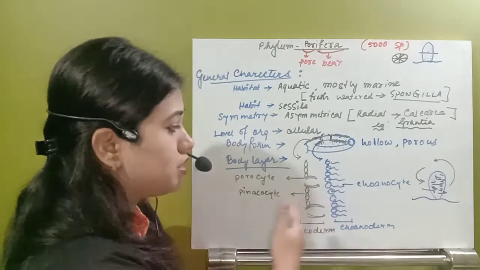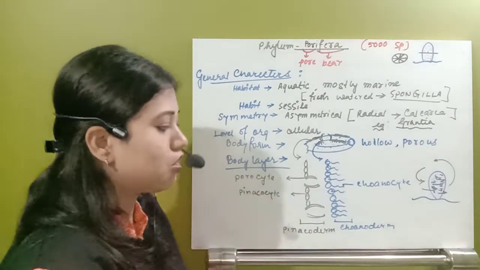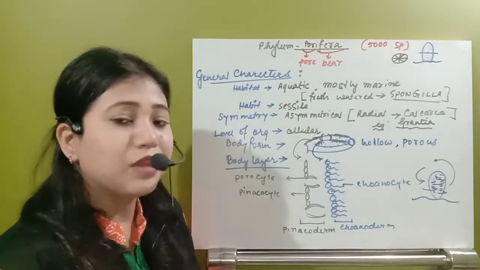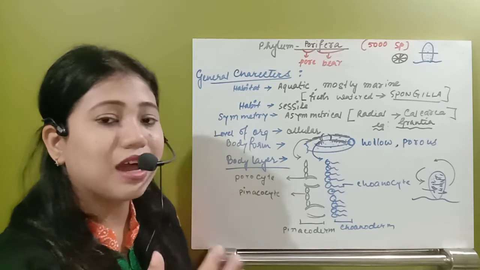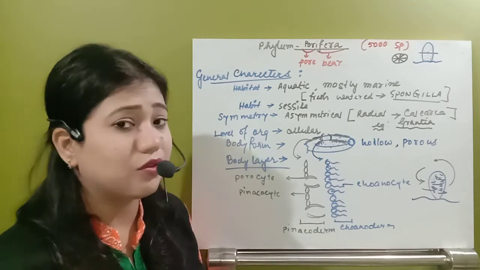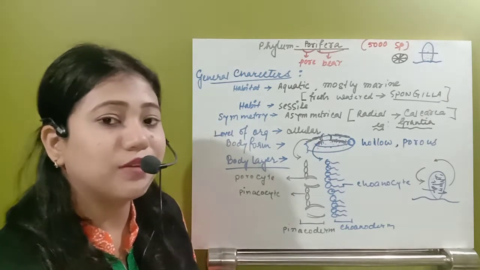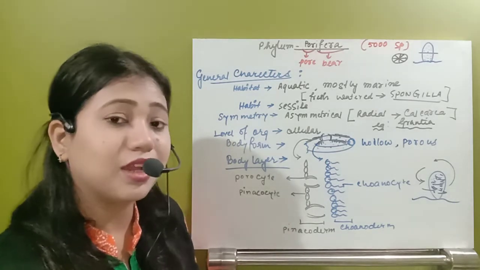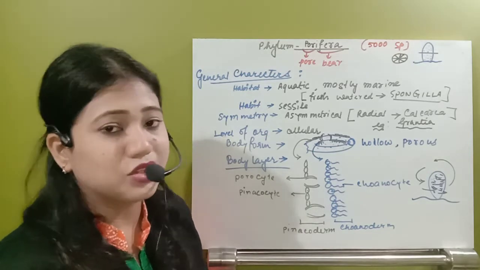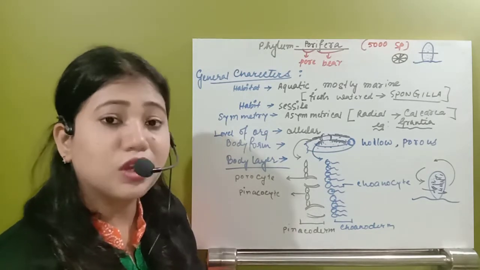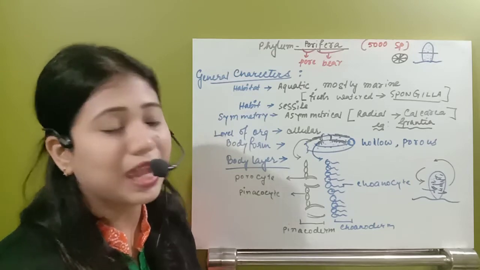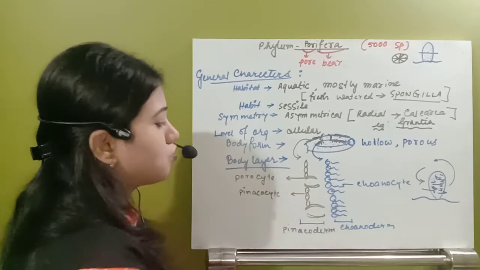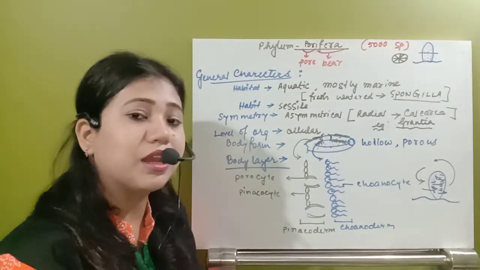The reason is the choanoderm, which is made up of the choanocytes which beat, and due to the beating of the choanocytes a water current is developed. Due to that water current, they can trap the food, the food nutrients and the gases inside, and because of that they can live. They can perform digestion, respiration, circulation and excretion with the help of the choanocytes. Now just see what is present in between this choanoderm and the pinacoderm.